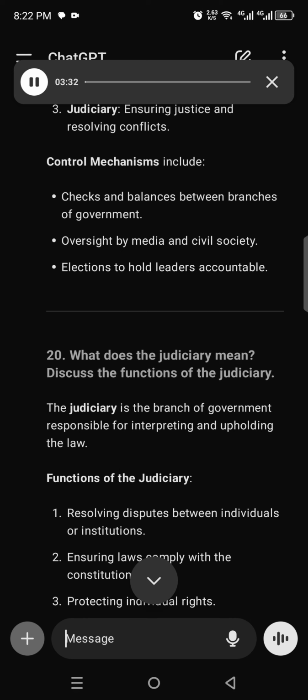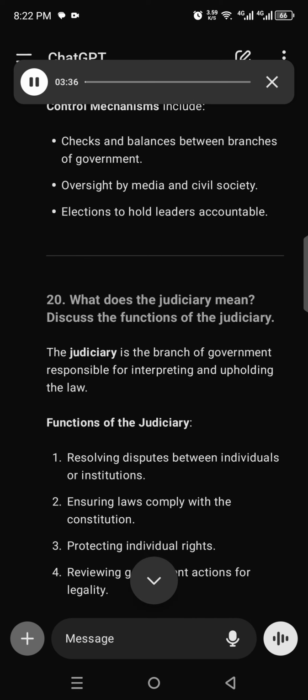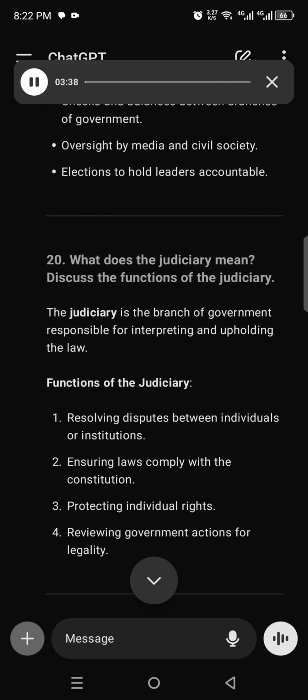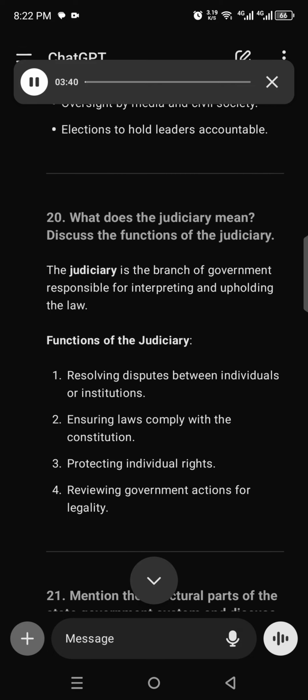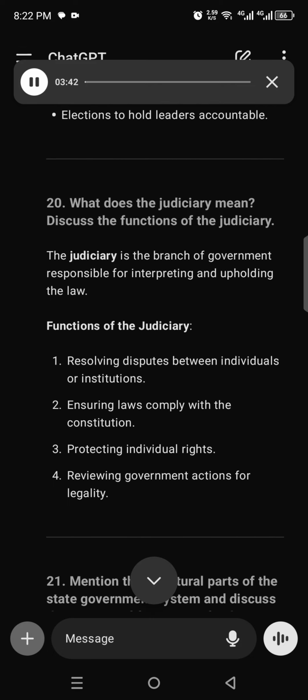20. What does the judiciary mean? Discuss the functions of the judiciary. The judiciary is the branch of government responsible for interpreting and upholding the law. Functions of the judiciary: 1. Resolving disputes between individuals or institutions. 2. Ensuring laws comply with the Constitution. 3. Protecting individual rights. 4. Reviewing government actions for legality.